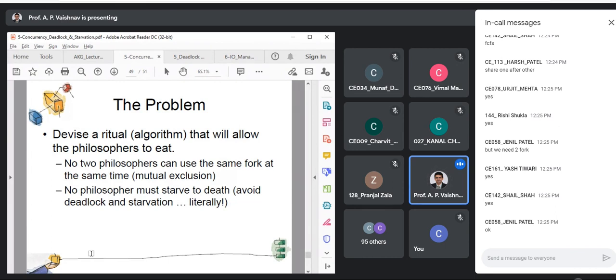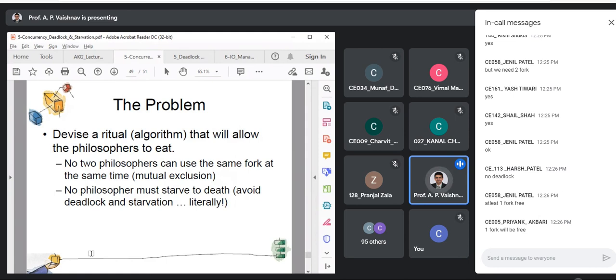So the simplest solution, in a non-technical way, is that wherever there is a dining room, keep a gatekeeper outside that allows only 4 philosophers to enter the dining room at a time. In that situation, what will happen? If you allow only 4 philosophers to enter the dining area, they will be picking their left fork, that is okay, but at least one fork is free.